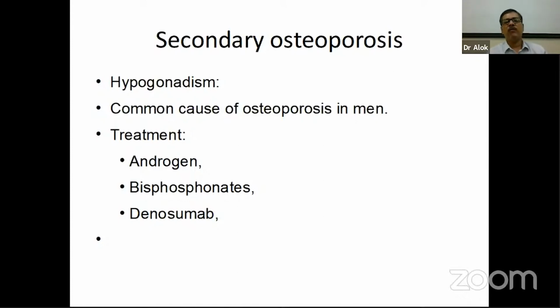And the treatment of hypogonadism-associated osteoporosis is, number one, if possible, replace the androgen for men. If that doesn't work, or if there is a contraindication to androgen therapy, because these elderly men are often more susceptible to androgen, might be because of the prostate problem, might be because of the hematocrit rise, then these patients are often shifted to bisphosphonate or denosumab.